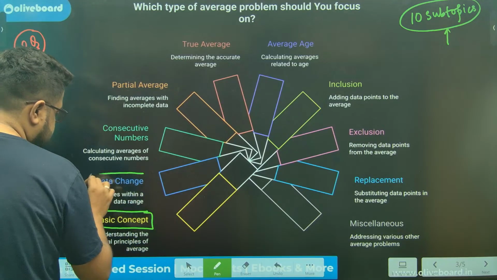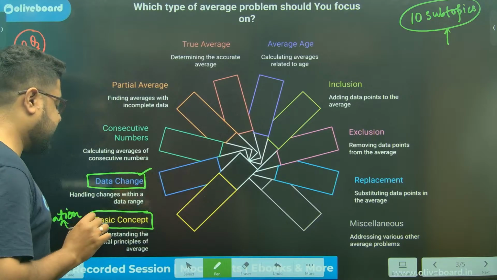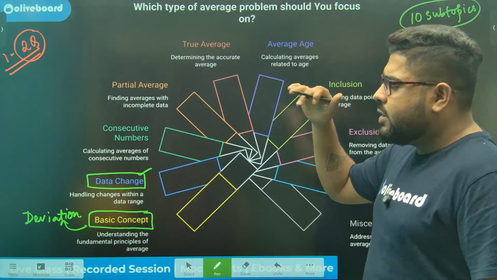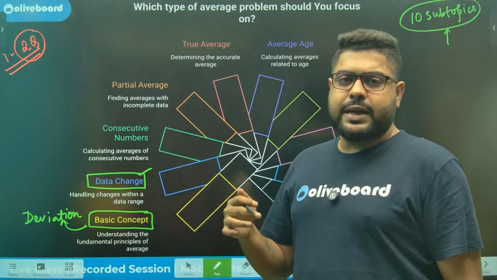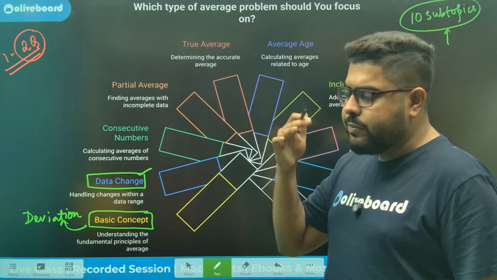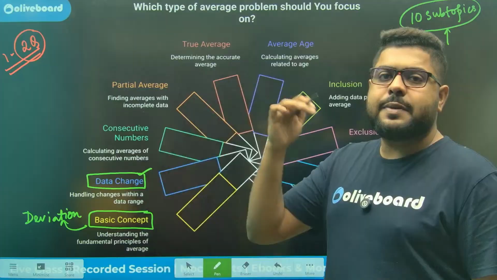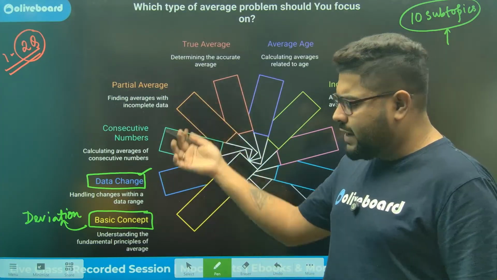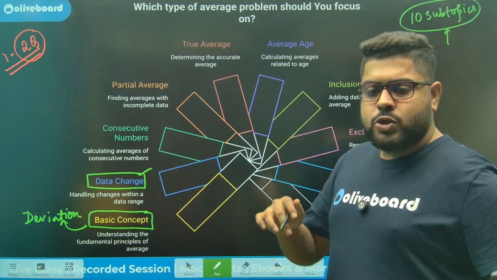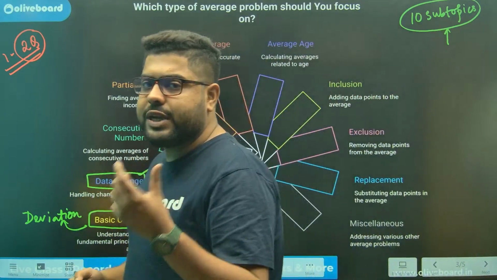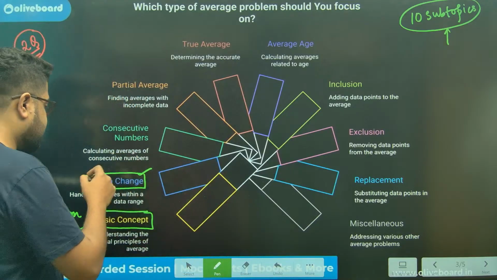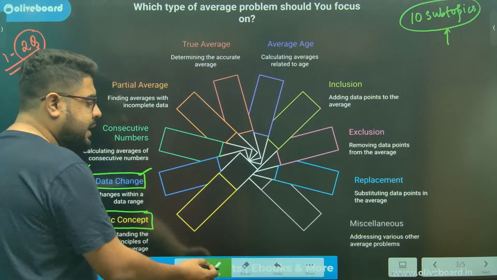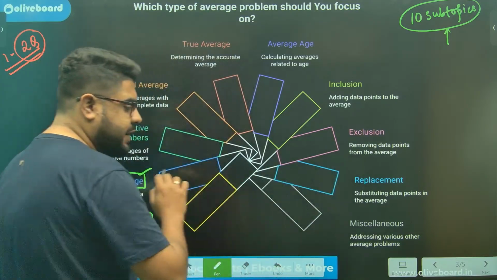Second is data change. Data change means you will get this type of questions. Say 50% of the data was increased by 3, and 25% of the remaining data decreased by 4. So what will be the net change in the average? These type of questions are also very important. Again, if you have a good handling over deviation, you will be able to solve it very clearly.